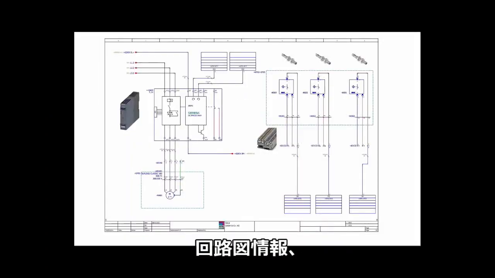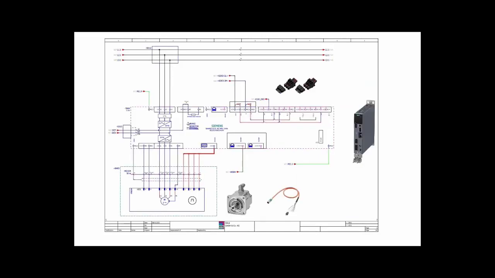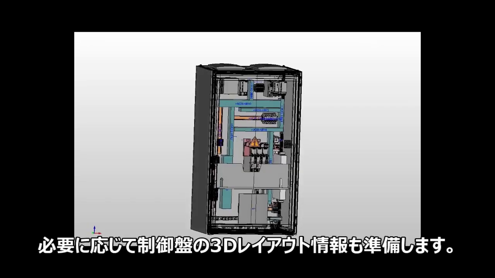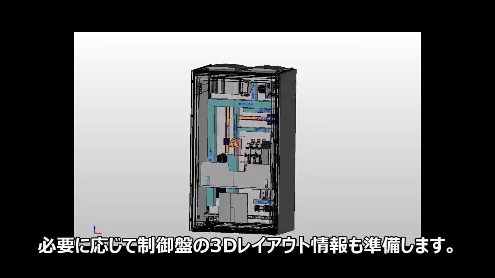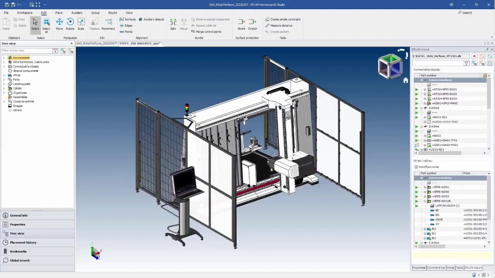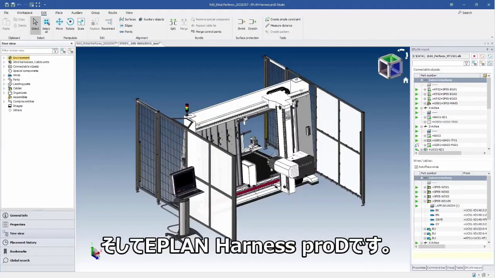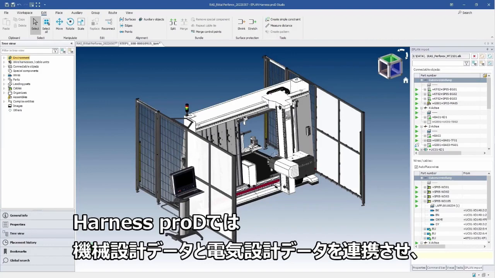Information from the schematic design. Optionally also information from 3D control cabinet construction. And EPLAN Harness proD. Here, with EPLAN Harness proD you can combine the mechanical and electrical data.